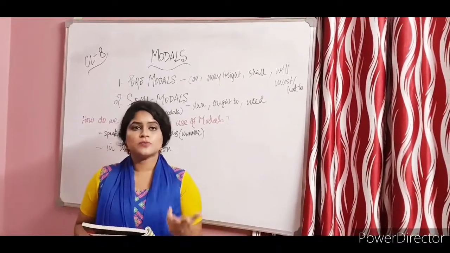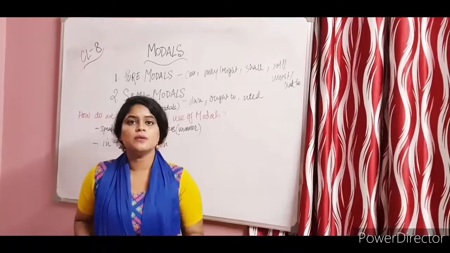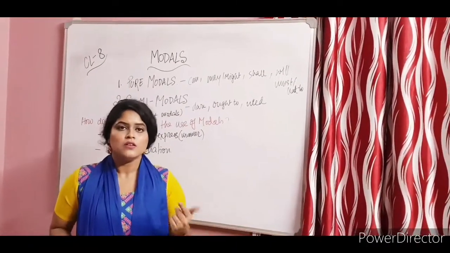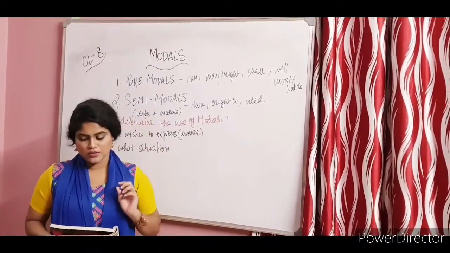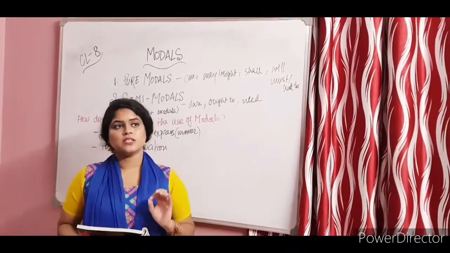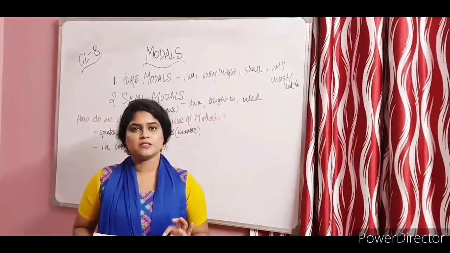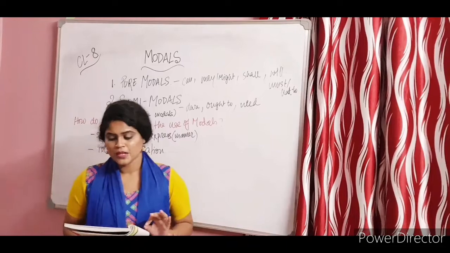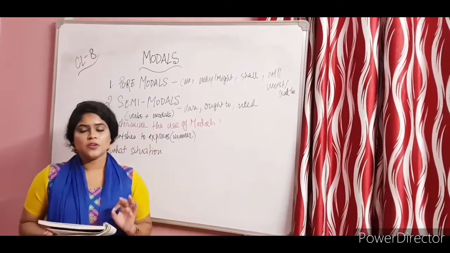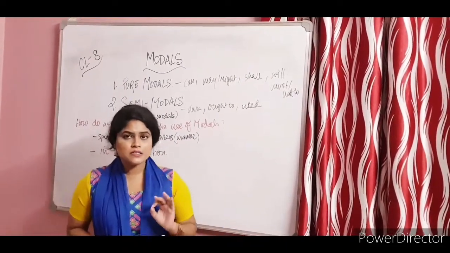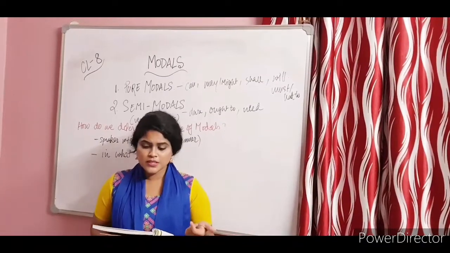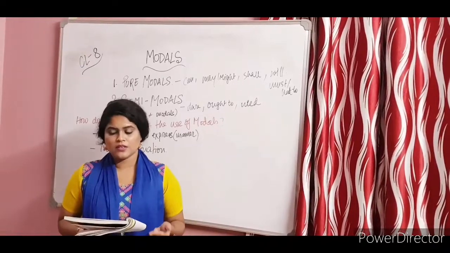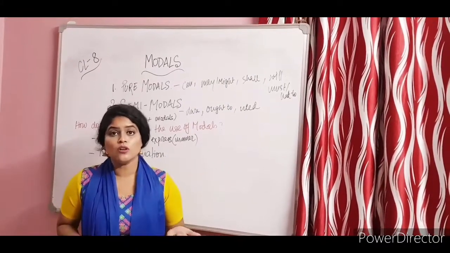Prohibition, if you want to express that something should not be done, like I used just now, should not be done, or things like that. So prohibition. Advice, if somebody is giving advice, then in those times you can use a certain modal verb. Suggestions, so you have to identify what context it is in. If it is a possibility, if it is an ability, we can put this kind of a modal verb. If it is a request, if it is a resolve.